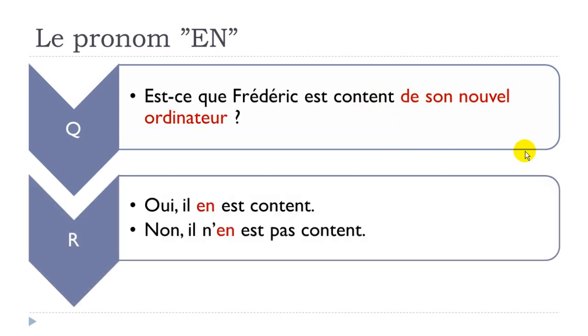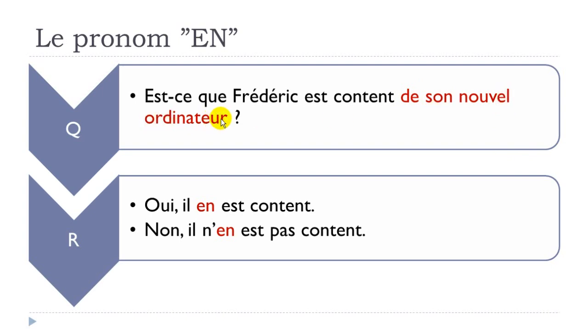All right, so it's exactly the same concept. You could make a long answer reusing every object in the question, but in that case we'll try to go a bit faster, and so we don't want, of course, to repeat de son nouvel ordinateur here.